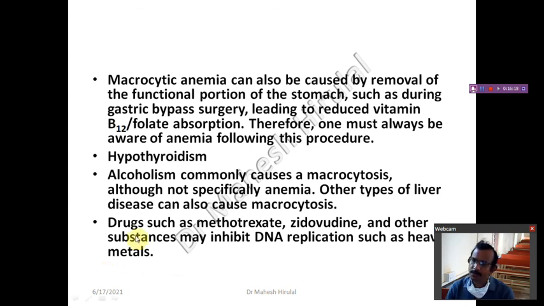Some drugs like methotrexate and zidovudine may inhibit the production of DNA. Methotrexate is used in autoimmune disorders and zidovudine in HIV infections; these all cause immune suppression, leading to macrocytic anemia.